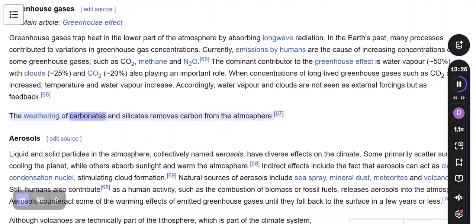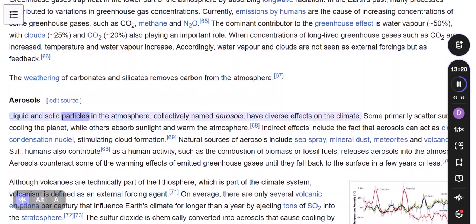The weathering of carbonates and silicates removes carbon from the atmosphere. Liquid and solid particles in the atmosphere, collectively named aerosols, have diverse effects on the climate. Some primarily scatter sunlight, cooling the planet, while others absorb sunlight and warm the atmosphere. Indirect effects include the fact that aerosols can act as cloud condensation nuclei, stimulating cloud formation.